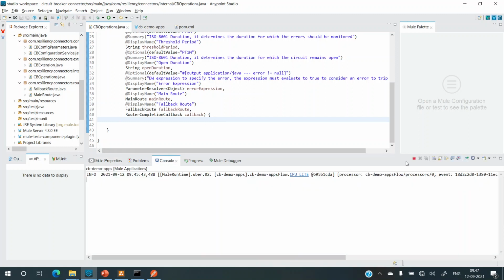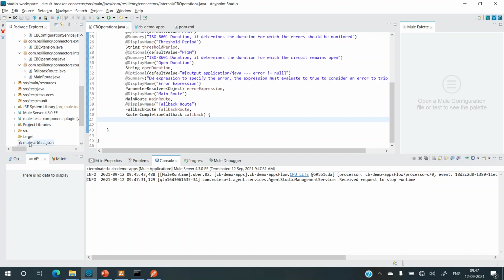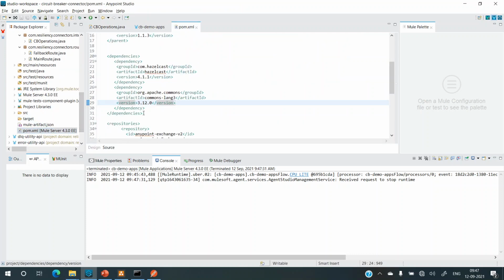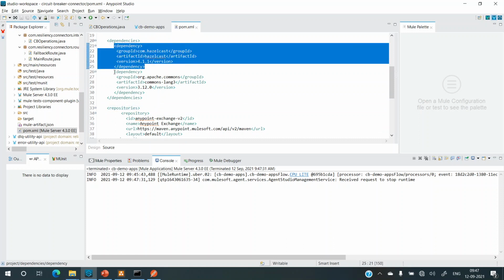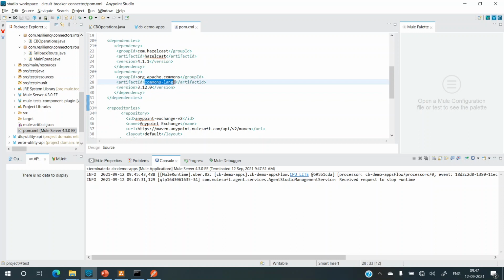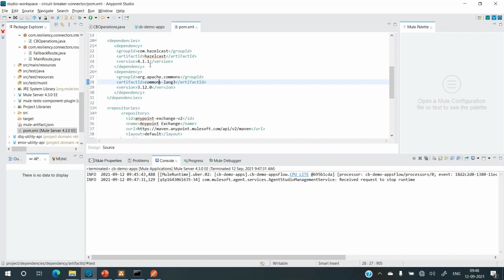So meanwhile I'll just stop this, and now what we need to do is go back to the circuit breaker code. I'll go back to the POM, and I've added two dependencies. One is the Hazelcast dependency and the other one is the commons-lang dependency. I need this commons-lang dependency for string functions. I'll use some string functions, so I'm using this particular dependency. And Hazelcast is quite obvious. We need that for distributed storage of the circuit breaker states.